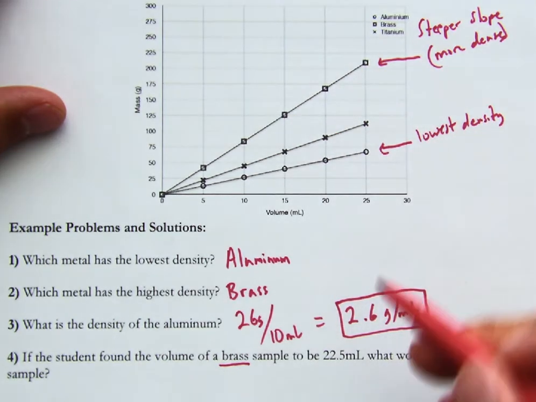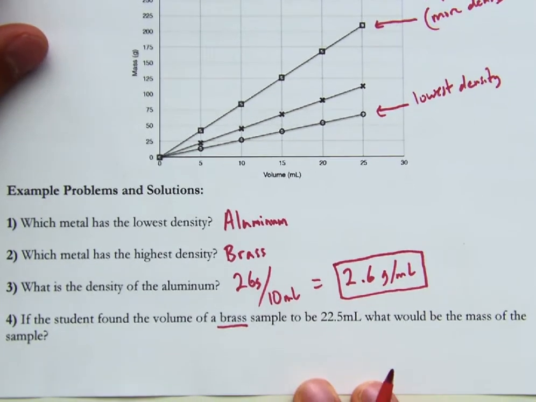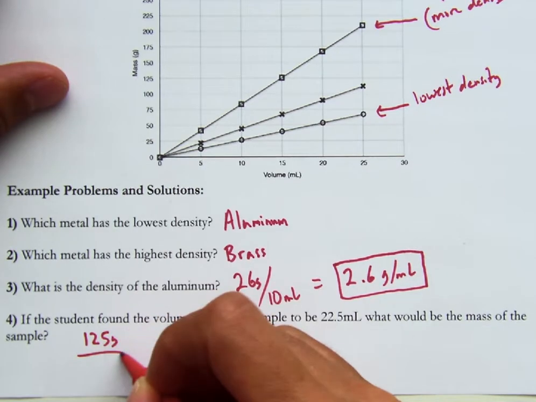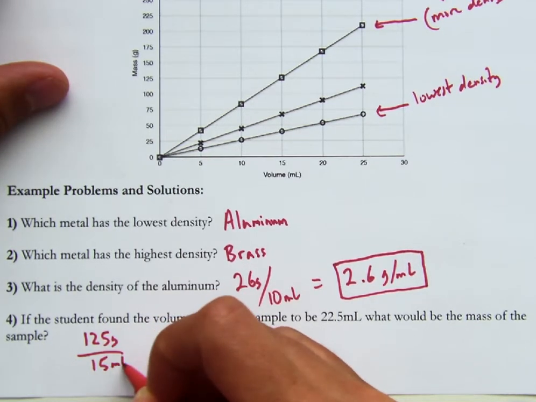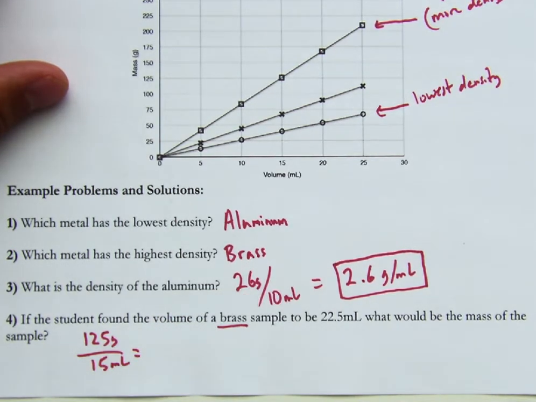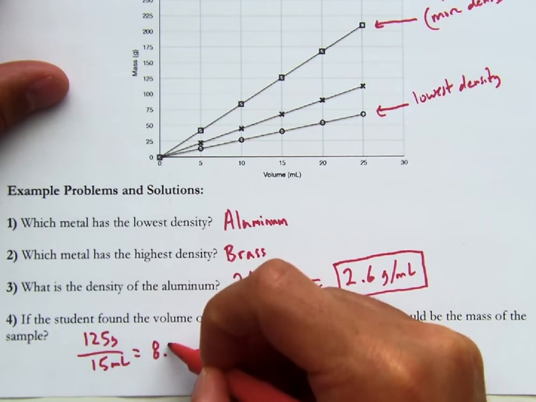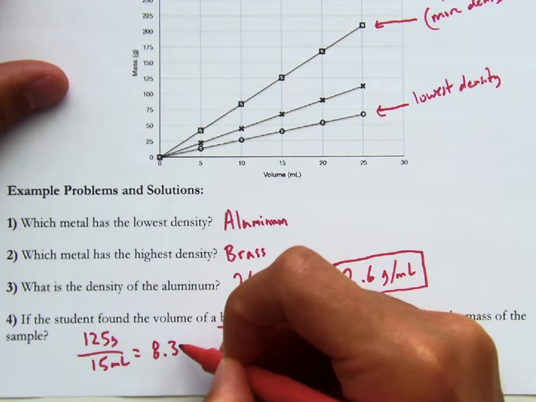So if we take 125 grams and divide it by 15 milliliters, this is going to be our density, which might be a little bit off because we're estimating, but it's very close to 8.33 repeating.